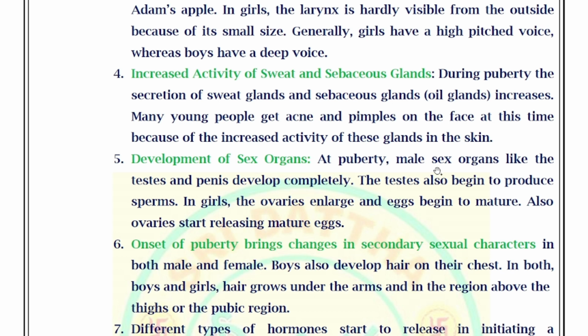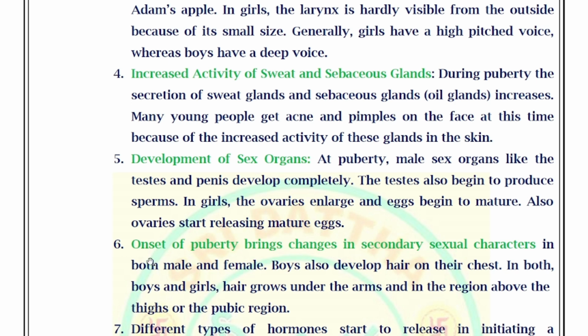Next, another important development observed in puberty, development of sex organs. At puberty, male sex organs like the testis and penis develop completely. The testis also begins to produce sperms. In girls, the ovaries enlarge and eggs begin to mature. Also, ovaries start releasing mature eggs.